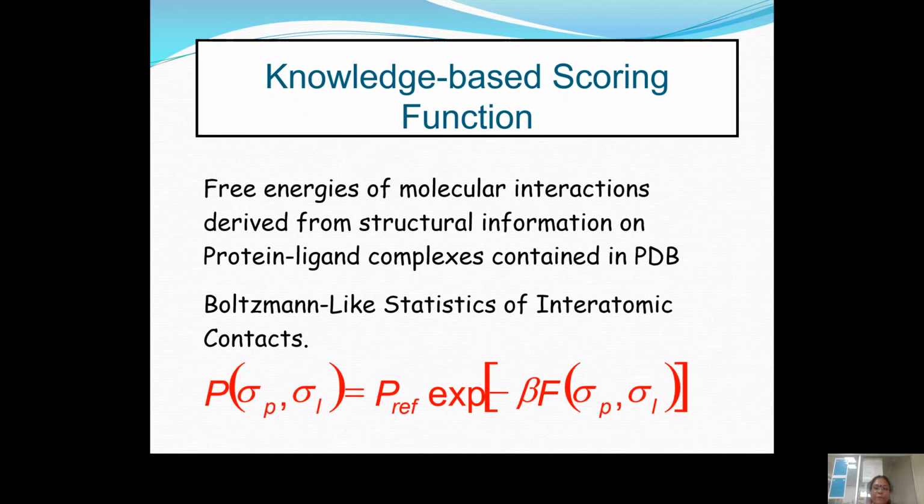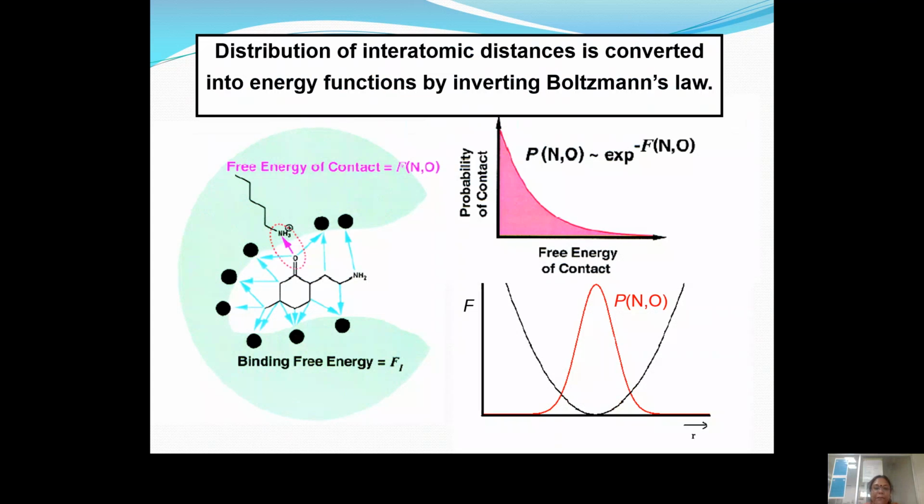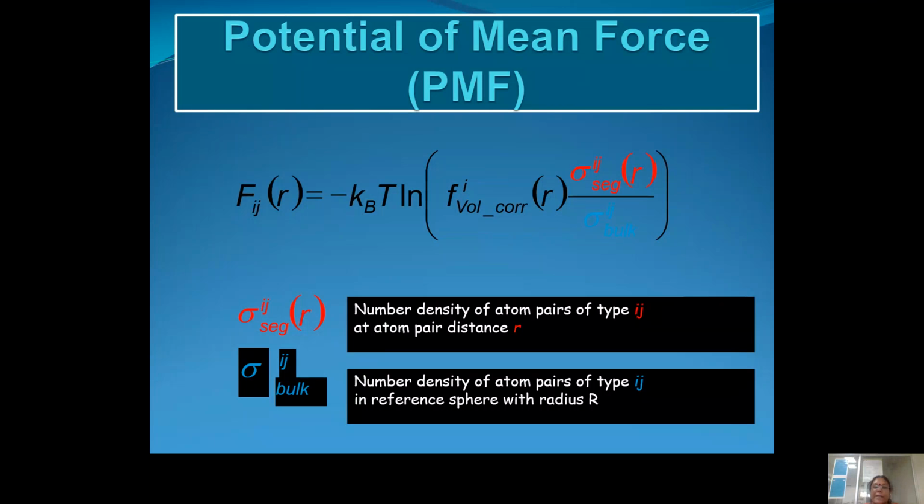Next comes the knowledge-based scoring function. Free energies of molecular interactions can be used, and the protein-ligand complexes can be used to determine the interactions based upon the knowledge. And last comes the binding free energy, which can be calculated. Next comes the potential of mean force, which is also used to identify interactions in terms of atomic pair distance.